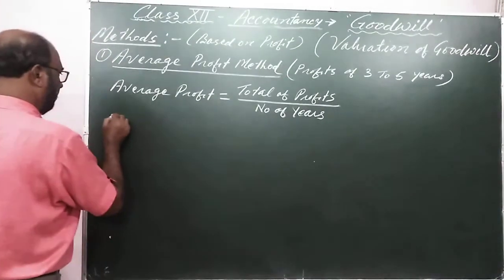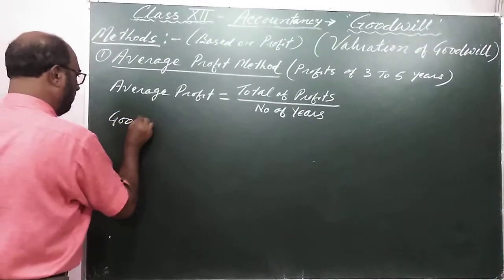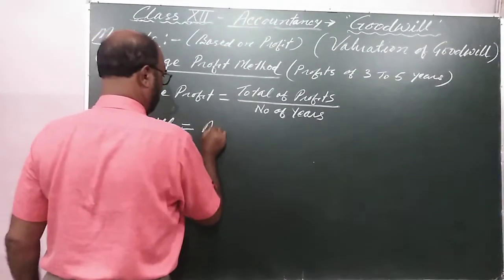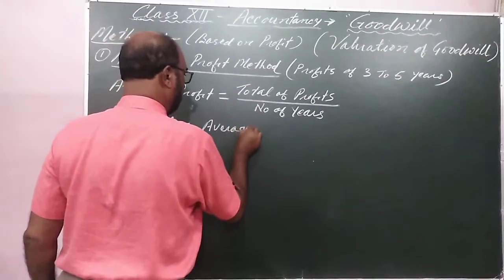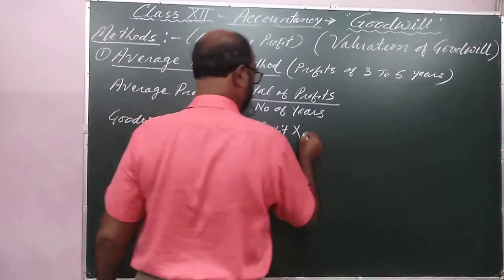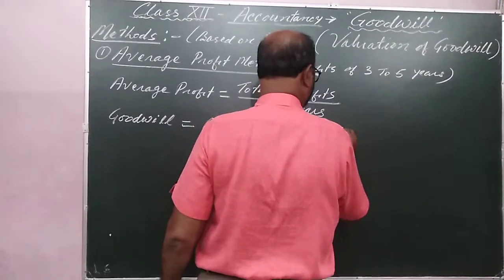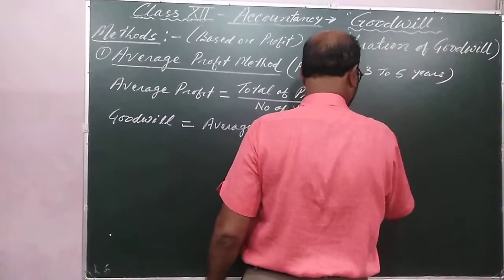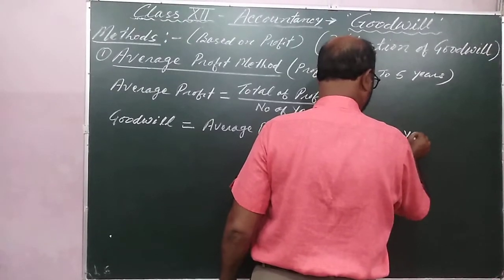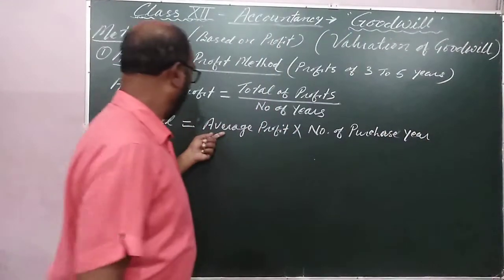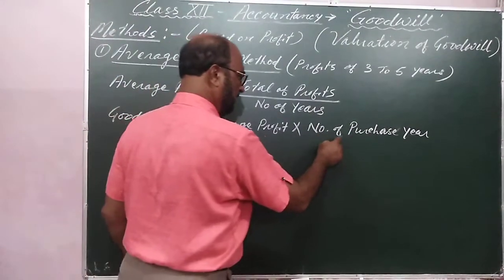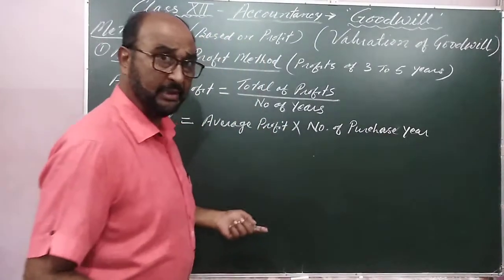Average profit. Then goodwill is equal to average profit into number of purchase years. Average profit is taught here. The formula is given. The new term is number of purchase year or number of purchasing year.